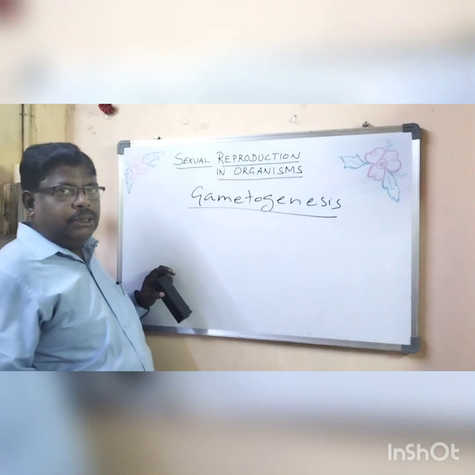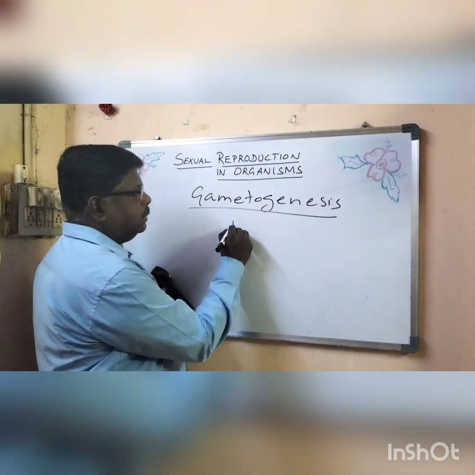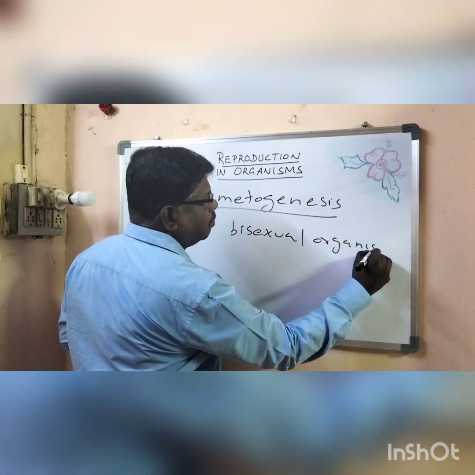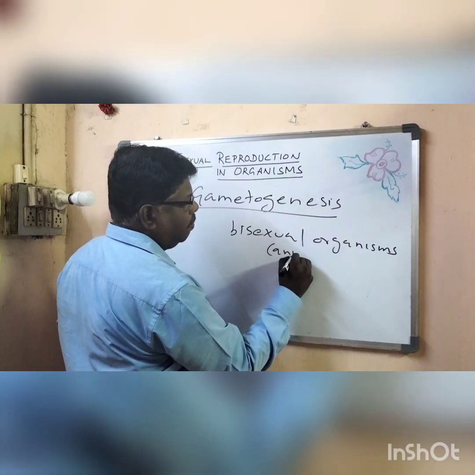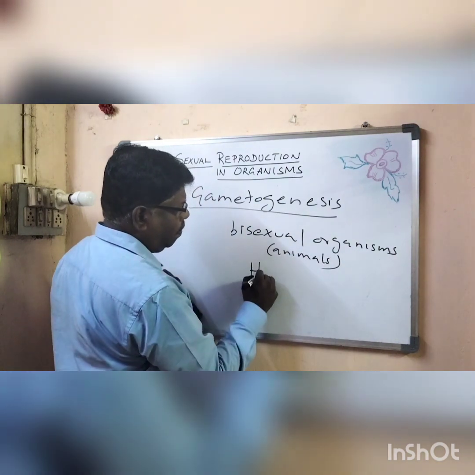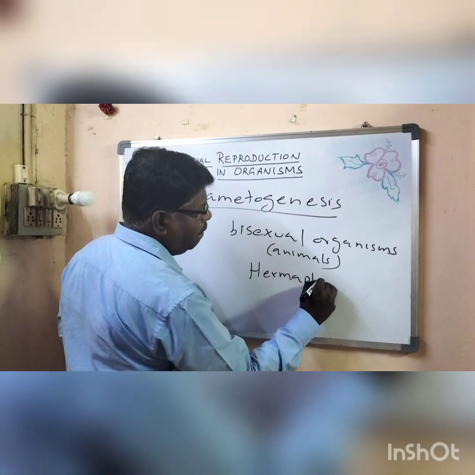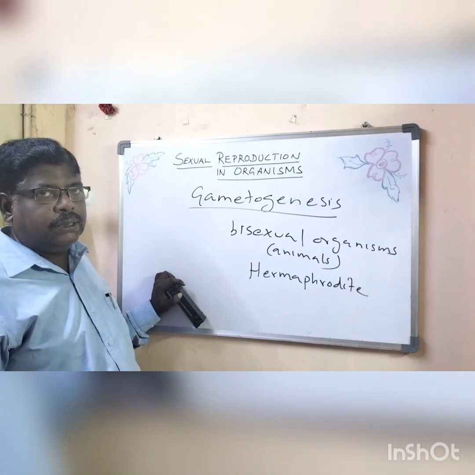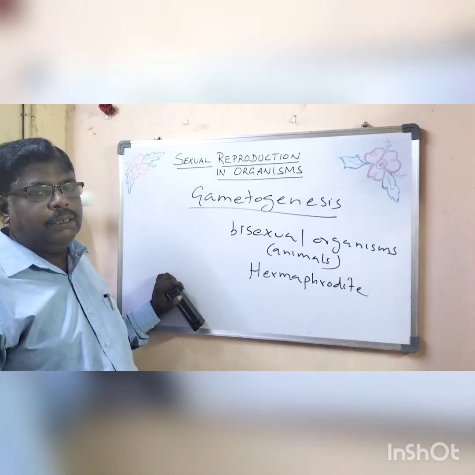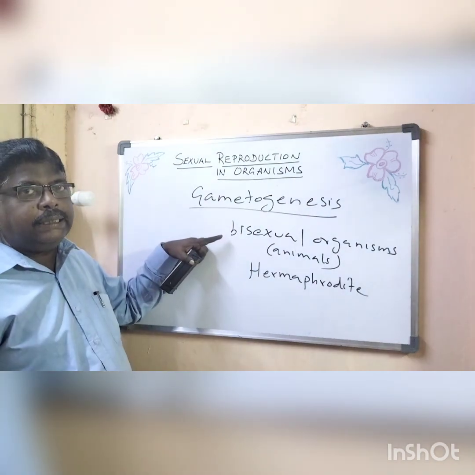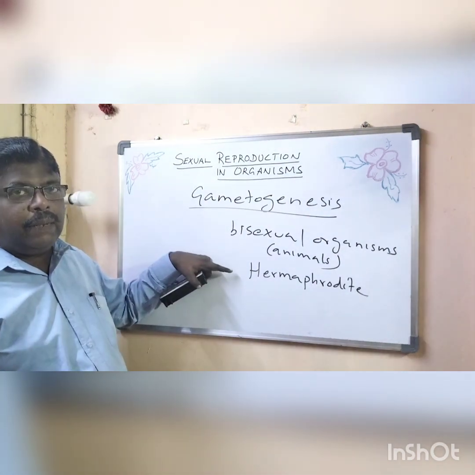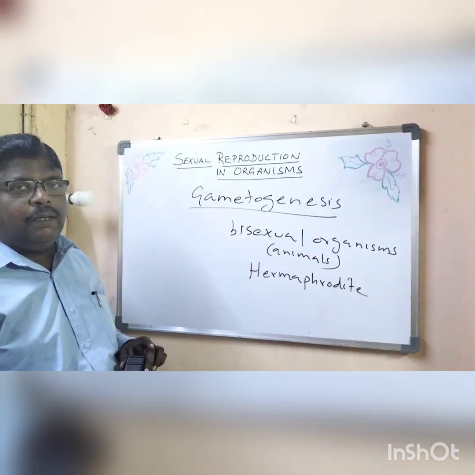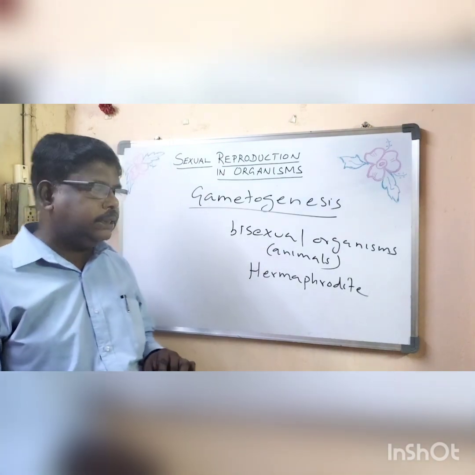Coming to the unisexual, one more term for bisexual is hermaphrodite. Bisexual animals can also be called hermaphrodite. Usually we use the term bisexual for plants. In case of animals, we use the term hermaphrodite. As I said, earthworm, tapeworm, all these come under hermaphrodite animals, where the same organism will have both the sex organs.